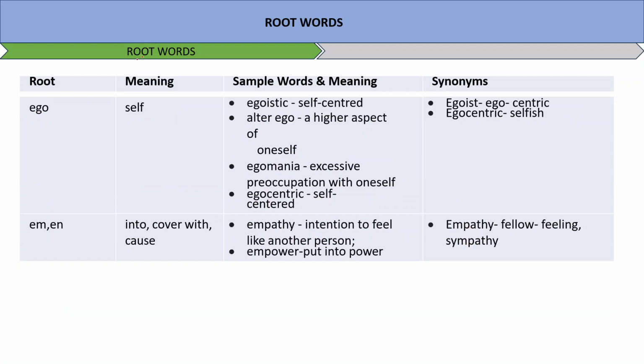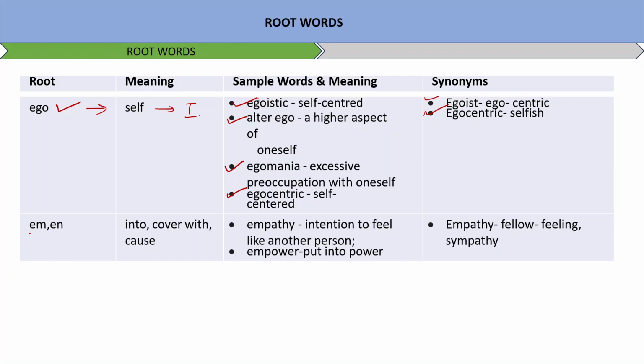Now another root word is ego. Ego means self, I. Egoistic, self centered. Alter ego, a higher aspect of oneself. Egomania, excessive preoccupation with oneself. Egocentric, self centered. Synonyms would be ego, egocentric, selfish, egoist.